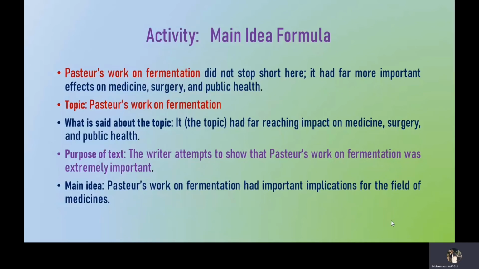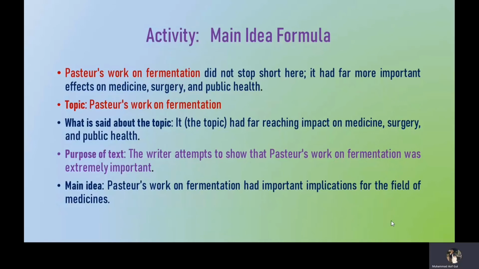And what is the next part of the formula? It is purpose of text. So in this sentence, the writer attempts to show that Pasteur's work on fermentation was extremely important.